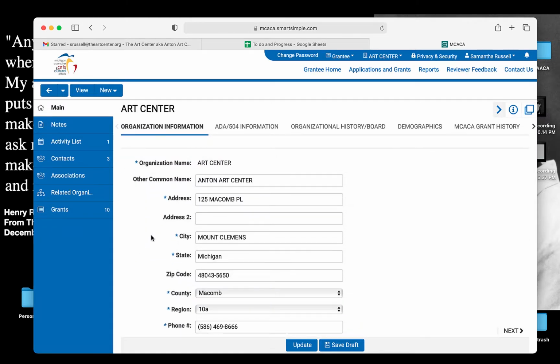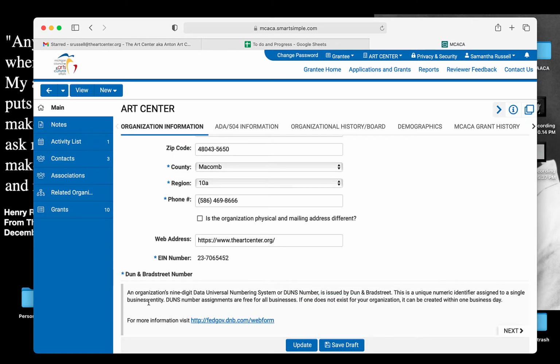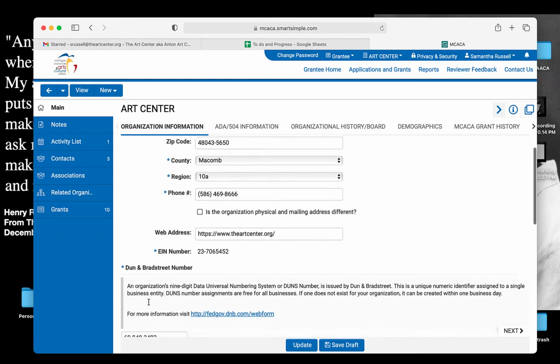And you're going to input all of your school's information in here. It's not your personal information, but your organization is the school district that you work for. And so within the school district, each building can apply for this grant every other year. If you work at the middle school, your colleague at the high school can apply as well. But if you all are awarded, you will not be able to apply in the next fiscal year. That way we can spread out the funding.